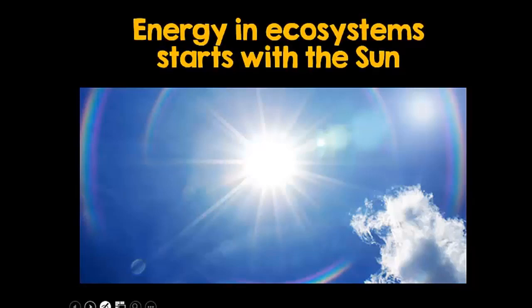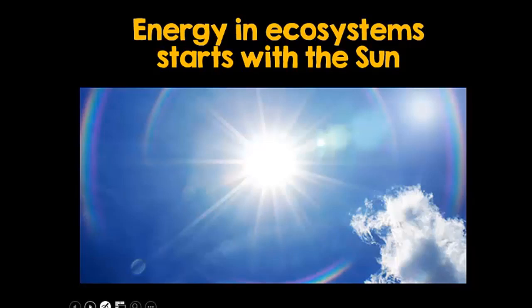Think about it. Where did the cow get its energy? Well, yeah, from the grass it ate. But where did the grass get its energy? From the sun. In fact, all of the food we eat can be traced back to where it all started, the sun. The sun provides energy to ecosystems.